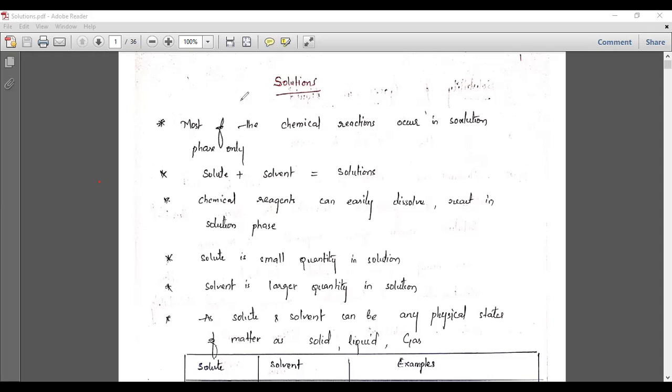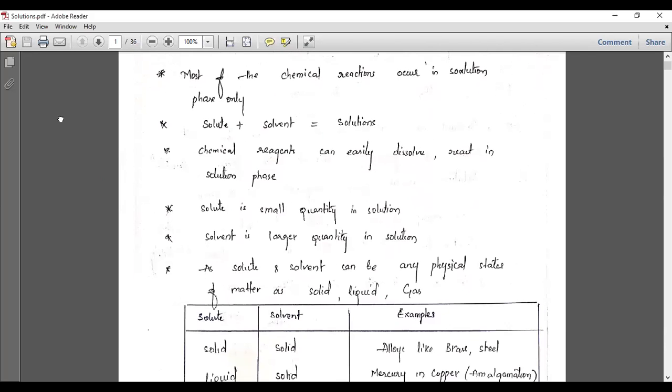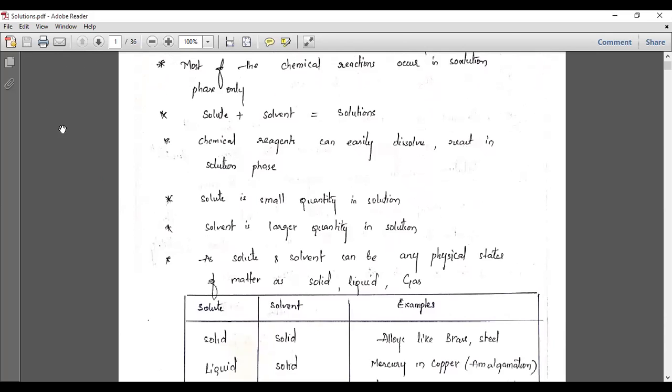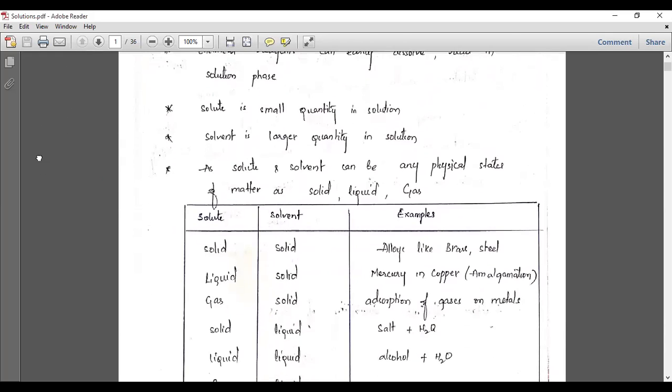So most of the chemical reactions will occur in the solution phase, in the liquid phase. Hence we have to study this solution chapter. The solute is a small quantity and the solvent is a larger quantity.